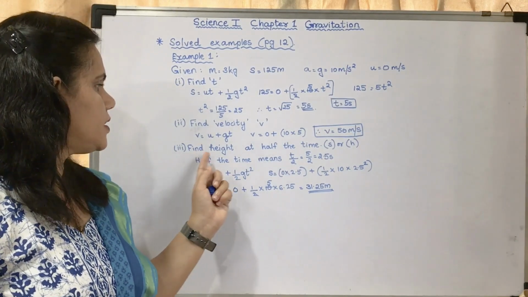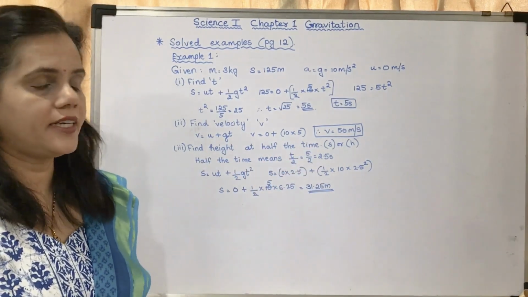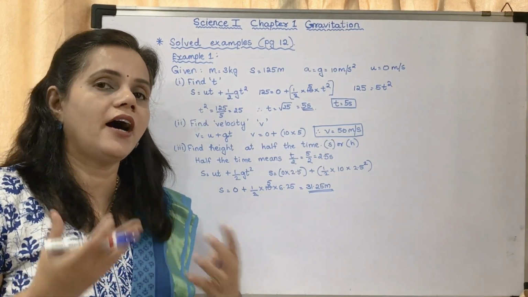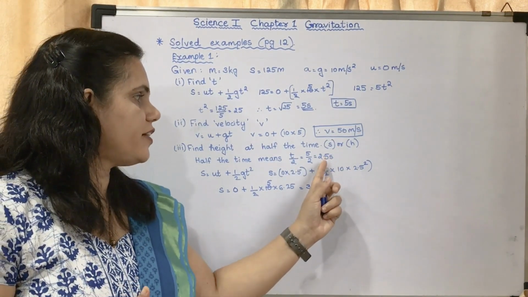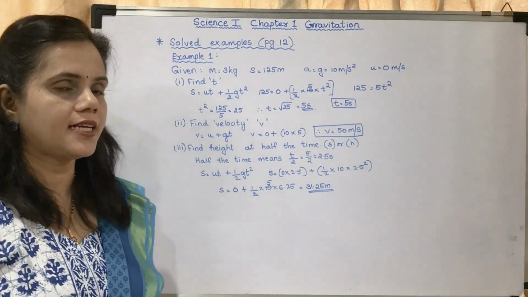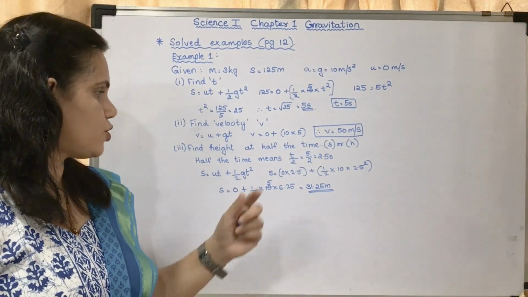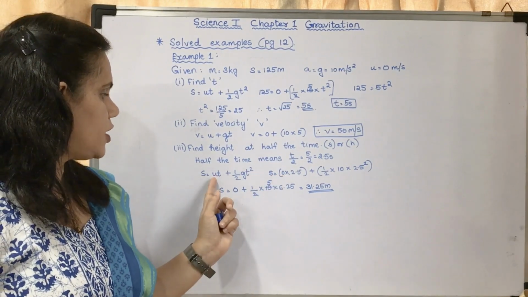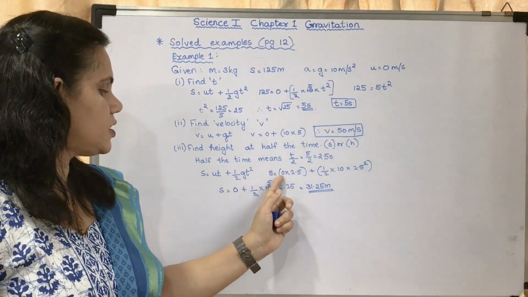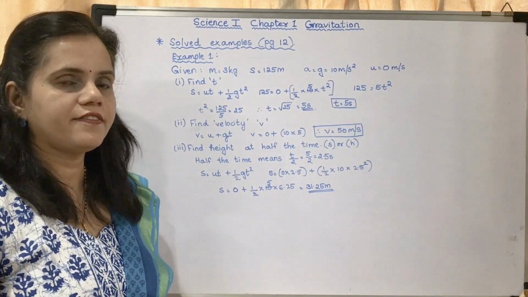Now the third one is to find the height at half the time. What is the time? 5 seconds. So half the time will be 2.5 seconds. Now what will be the height at 2.5 seconds? That is the question. So s is equal to ut plus half gt square. s is equal to 0 into 2.5, as u is 0 and t is 2.5, plus half into 10 into 2.5 square.